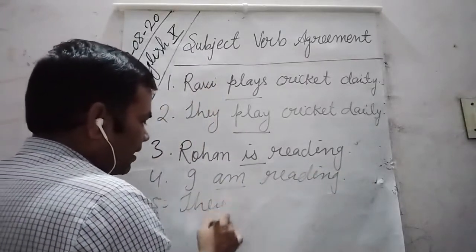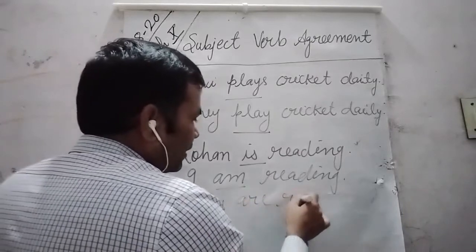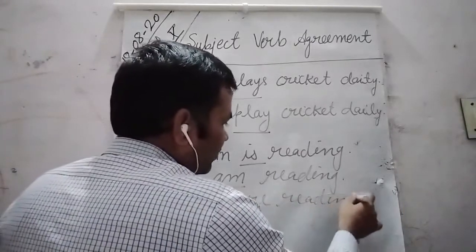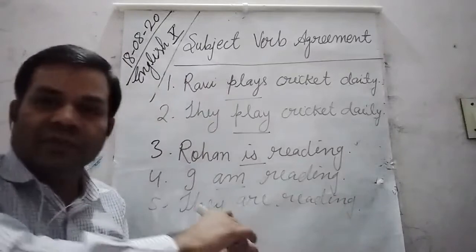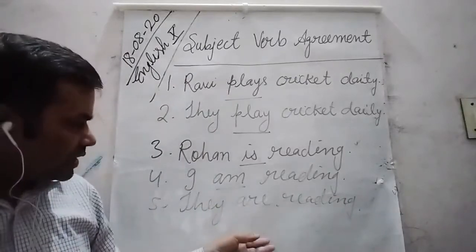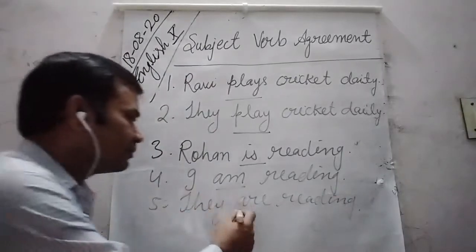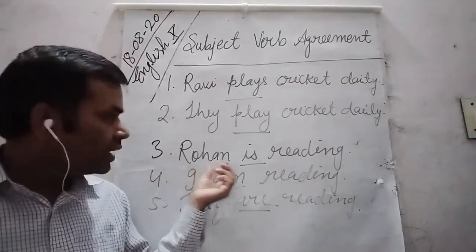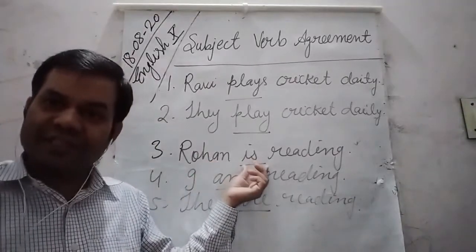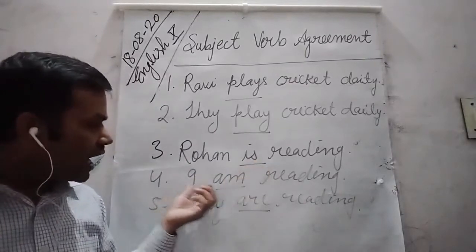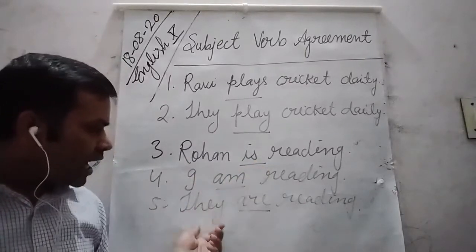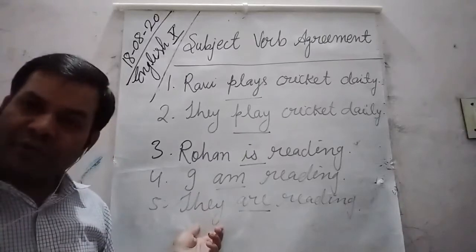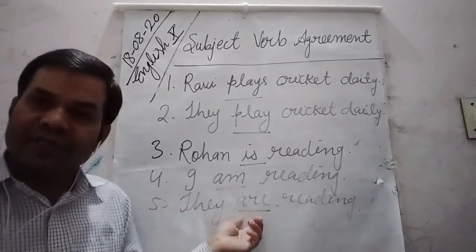They are reading. So dear students, you can see that with the singular subject, is has been used in present continuous, with I, am has been used, and with they, as it is plural, are has been used.